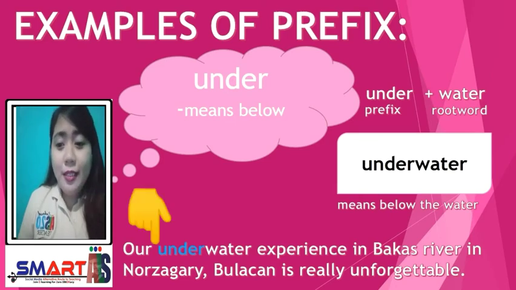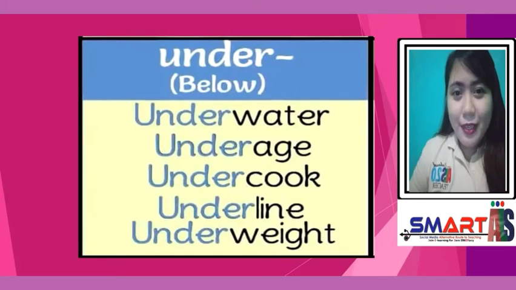Our underwater experience in Bacas River in Norzagaray, Bulacan is really unforgettable. Here are other examples of words having the prefix under. We have underwater, underage, undercook, underline, and underweight.